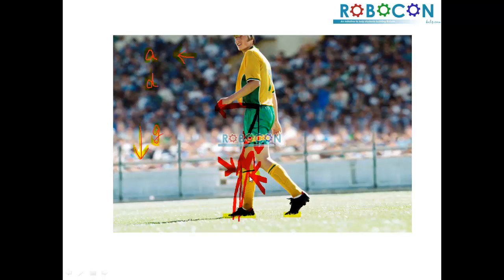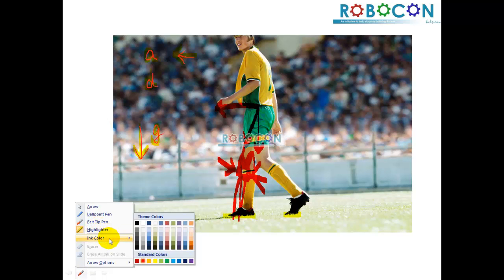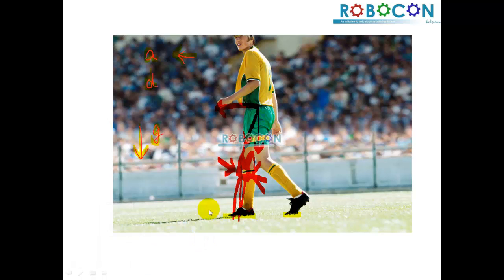If I show it with a different ink, this gap between the inertial force and the resultant force will cause the robot to topple.